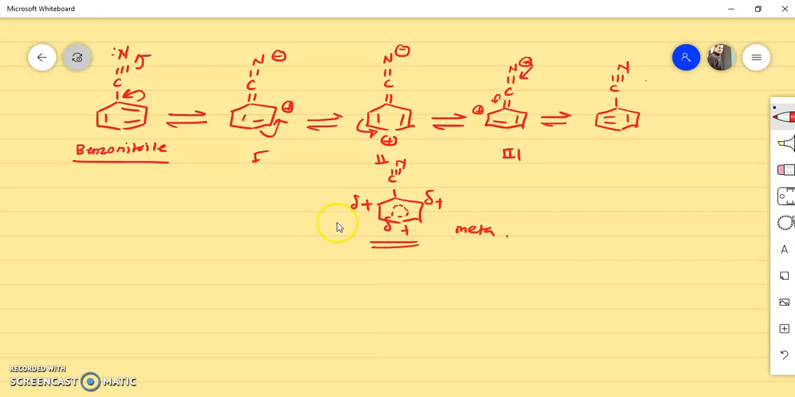So this is all about electron withdrawing groups and their effect on the benzene ring. Always remember, if an electron withdrawing group is there, then the reaction will take place at the meta position. So we'll stop here today. Thank you.